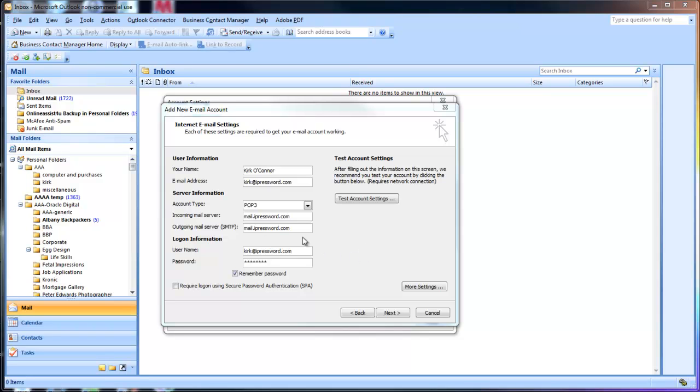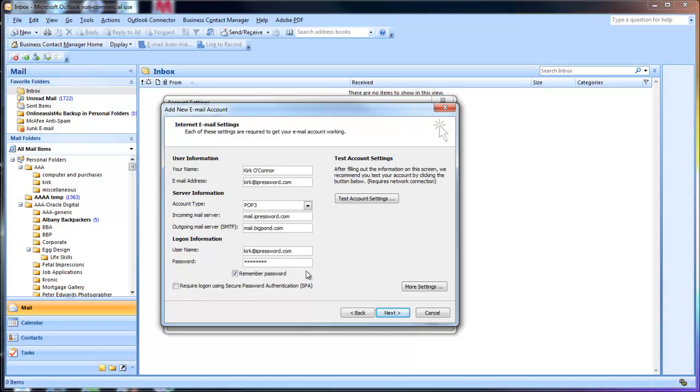So there's a very simple way around this, and the way around this is to set your outgoing mail server at the same setting that your ISP recommends. So we are actually sending mail out through there.